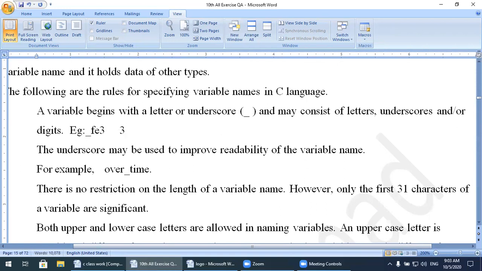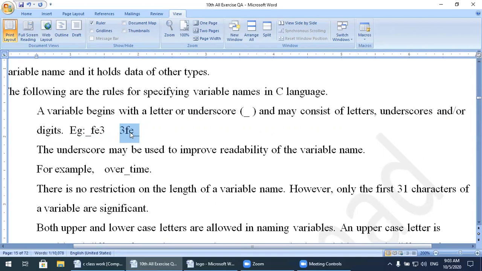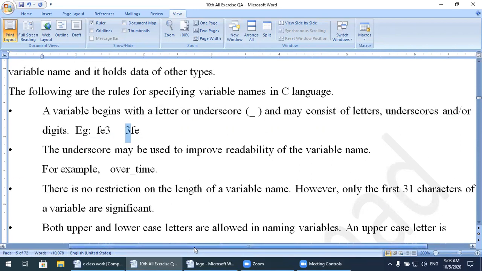But I cannot use 3FE_. Now, this is an invalid variable name, while _FE3 is a valid variable name. First one is valid. Now this one is invalid. Why invalid? Watch here: in this variable, the first letter is numeric, and you cannot use the first letter as numeric. You can only use the first letter as either an underscore or an alphabet. So this one is invalid. I will write invalid over this one. Why invalid? I told you the reason.